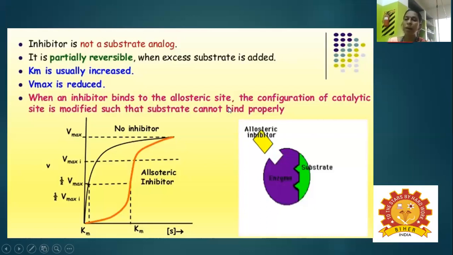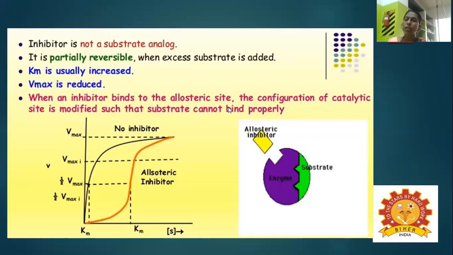So finally, I come to the conclusion that enzymes accelerate the rate of reactions and proceed in a biochemical pathway. But at the same time, the reactions have to be regulated by means of inhibitors. There are different modes of inhibitors, called reversible inhibitors and irreversible inhibitors. Reversible ones include competitive, non-competitive and uncompetitive inhibitors. These inhibitors inhibit the enzyme activity and bring about the biochemical pathways in a normally scheduled mechanism.